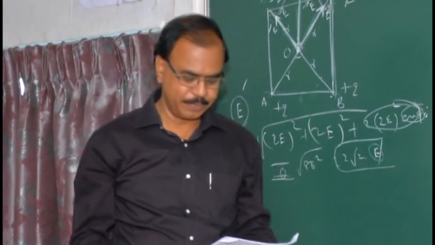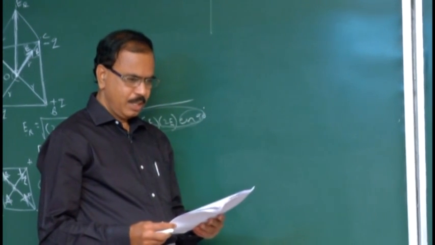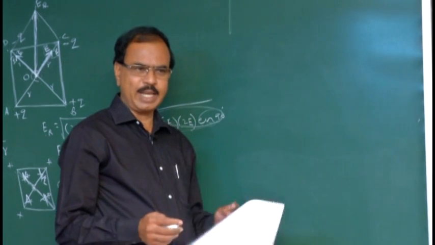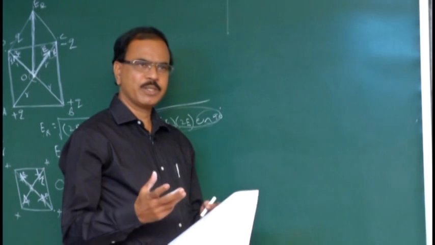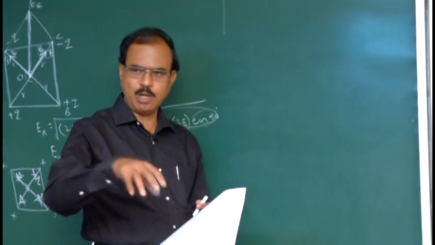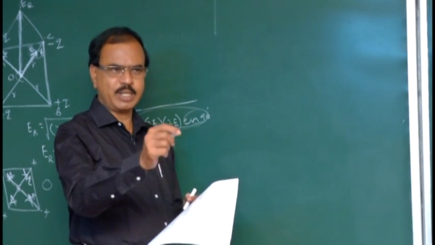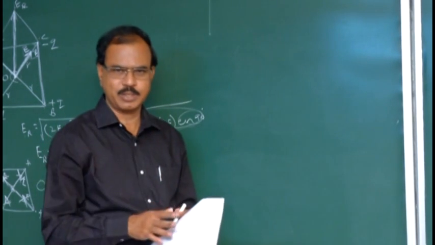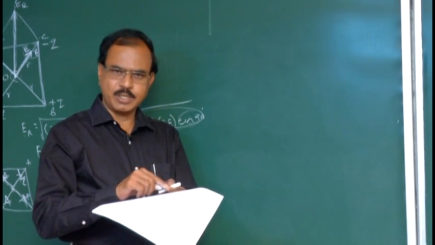Option B is correct. The unit of molecular polarizability. Molecular polarizability comes under the concept of the effect of dielectric in the capacitor. That means about non-polar molecules and polar molecules. A non-polar molecule is a molecule in which the center of all negative charges coincides with the center of all positive charges. The two centers coincide.